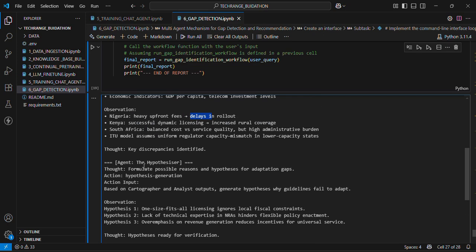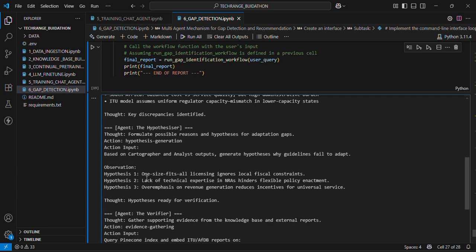Then moving on, this output is given to the hypothesizer, and the hypothesizer then translates these gaps into testable claims by proposing three core hypotheses, which are: one size fits all licensing ignores local fiscal constraints, lack of technical expertise in NRAs hinders flexible policy enactment, and overemphasis on revenue generation reduces incentives for universal service. These hypotheses link the policy design flaws to implementation failures, which shows areas that basically need to be improved.